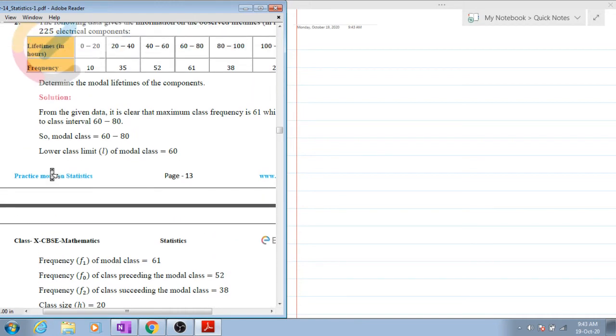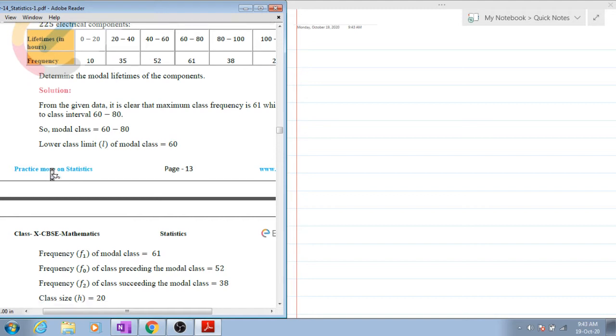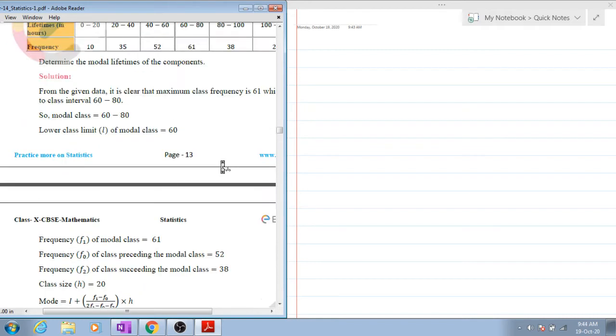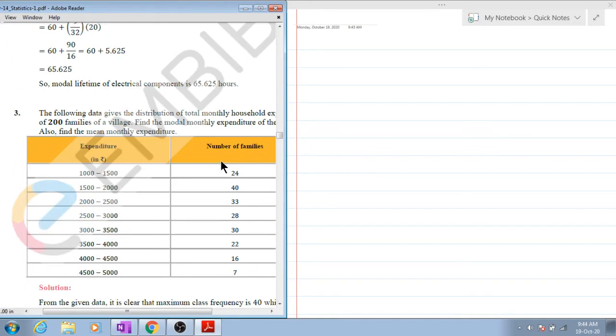F naught will be 52 and the next will be 38. Okay, 61 you have assumed as the maximum one because it is the maximum. F naught is the one before that 61, and after 61 is 38. Simply apply this thing, and you will get the answer. The same formula has been used.